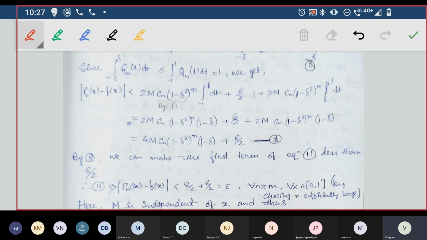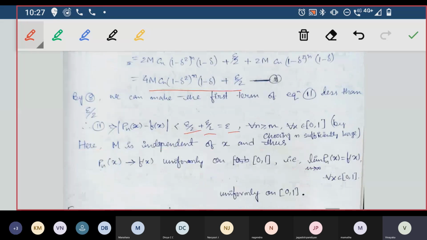It depends on n itself. So if you choose a very big number n, modulus of Pn of x minus f of x, which is given by this, is less than epsilon by 2 plus epsilon by 2, which is equal to epsilon itself, for all n greater than or equal to m, and for all x belonging to the interval 0, 1.